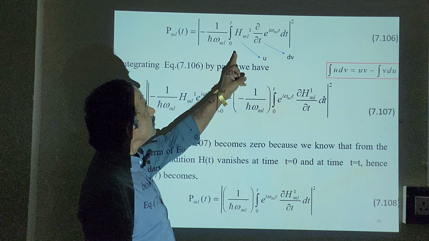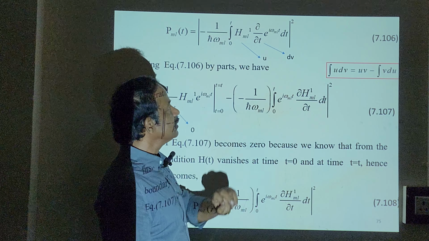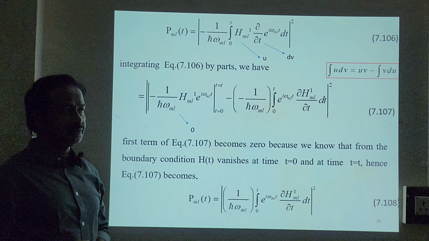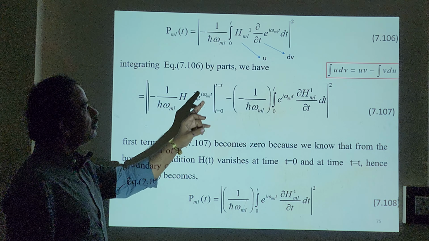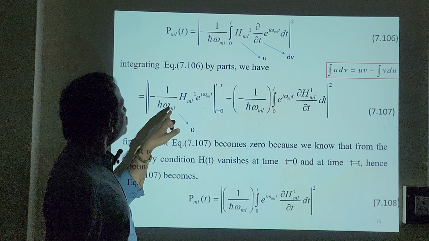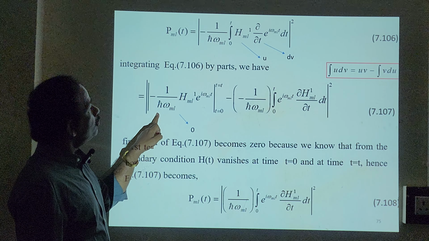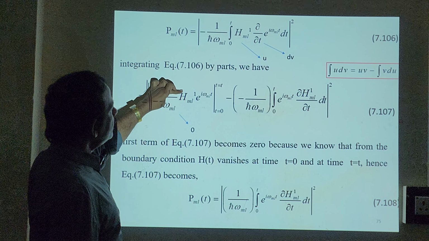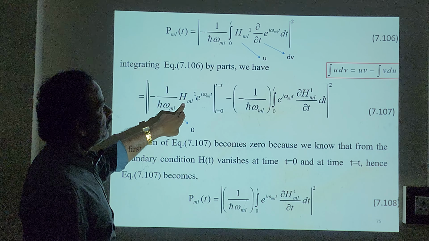We are going to keep this term as u and this term as dv. We know the formula: integral of u dv equals uv minus integral of v du. So u will be your H ml, this term. Your dv is this one.